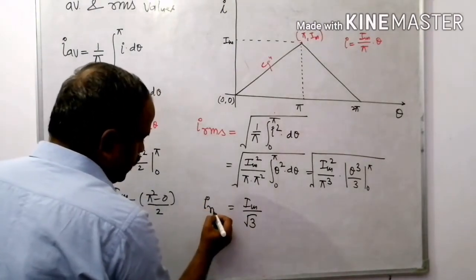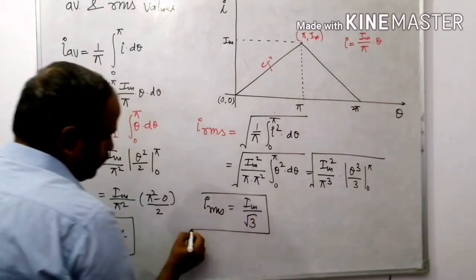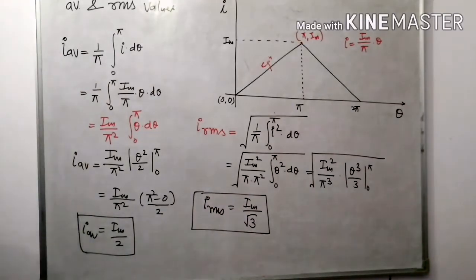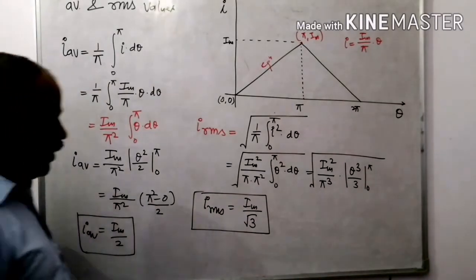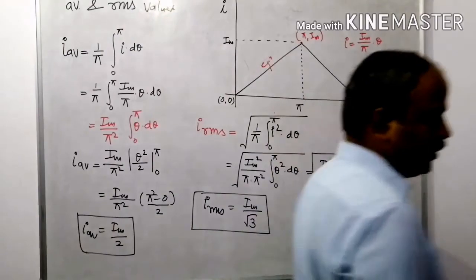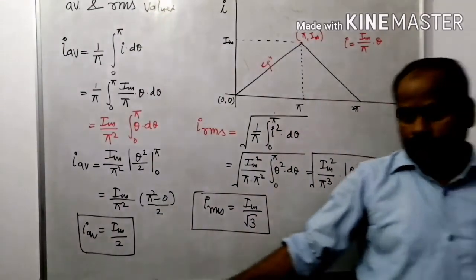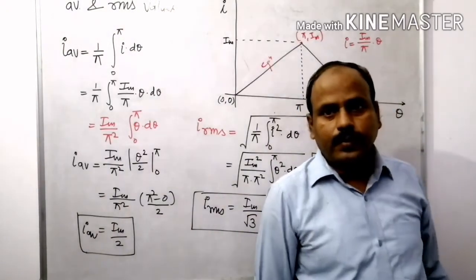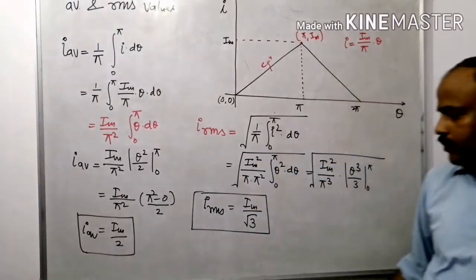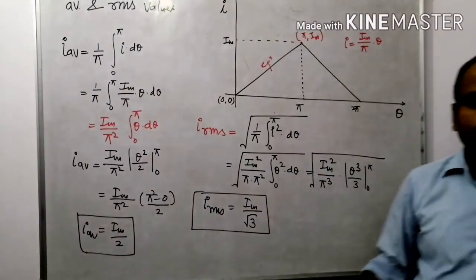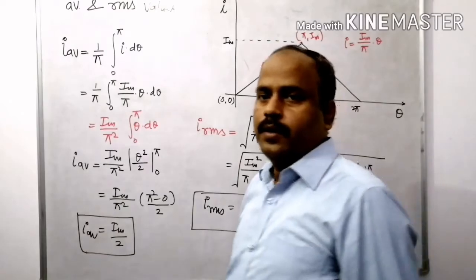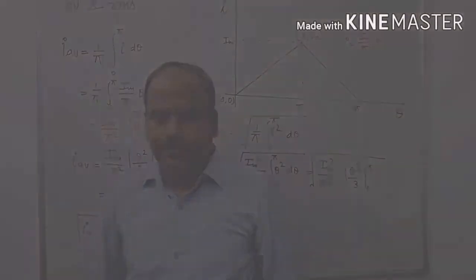It's what IRMS. This is the root mean square value of current for this particular wave. Its average value is I maximum upon 2 and RMS value is I maximum upon under root 3. Right? Now see the next.